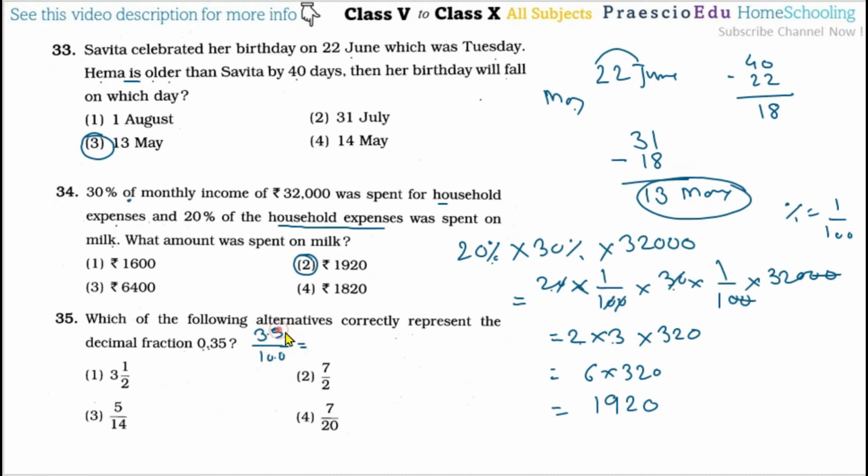So 5 multiplied by 7 and here 5 multiplied by 20. So 5 gets cancelled, 5 gets cancelled, which means 7 by 20. So 7 by 20 is the lowest term or lowest fraction form. This is given in option number 4, so option number 4 is the correct one.